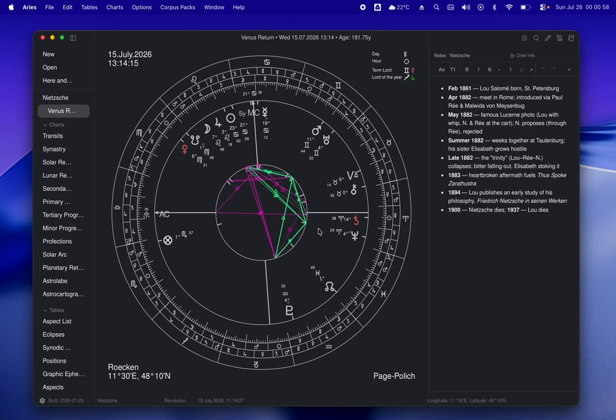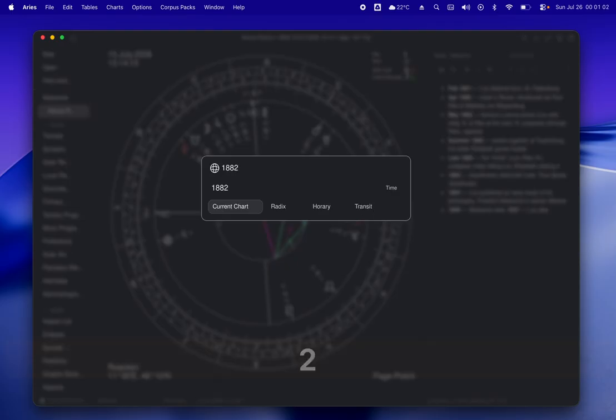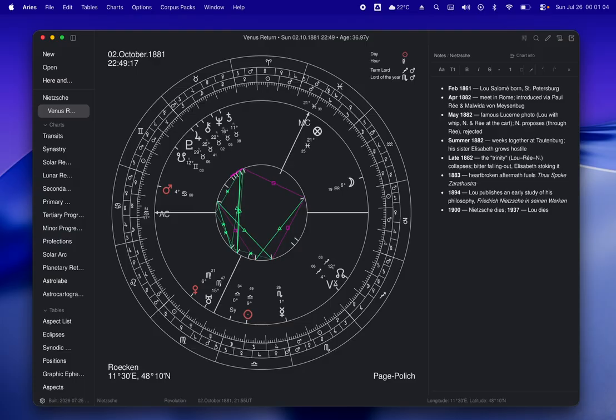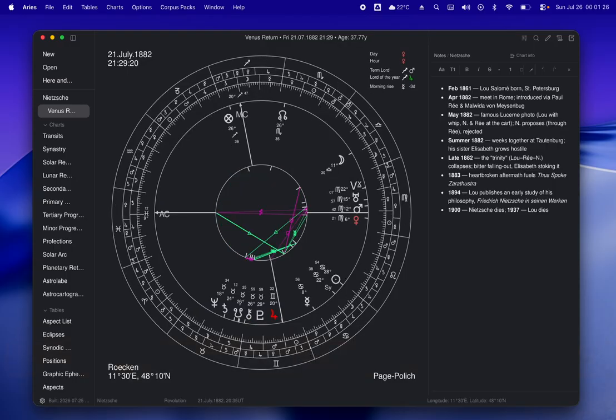In Aries, we can always just use the spotlight and type in a year, press enter, and we jump immediately to the return that contains that date. Since I just put in 1882, I get the last Venus return before January 1882, which is October 2nd, 1881. I now just do one press of the arrow key and I get to the next Venus return on July